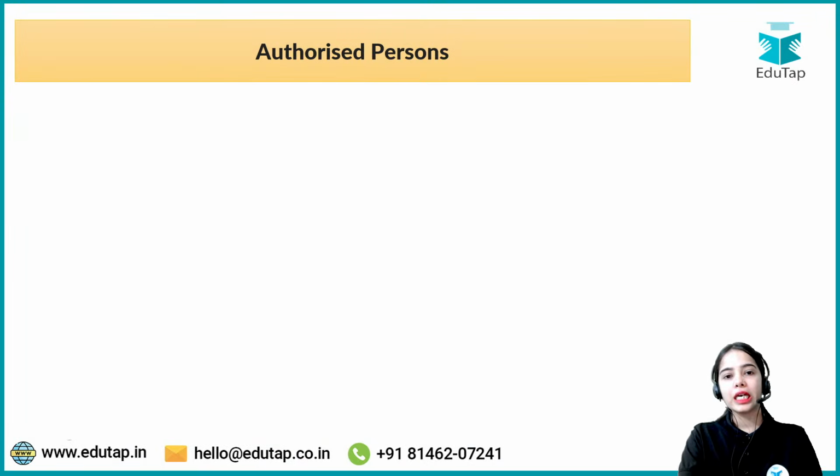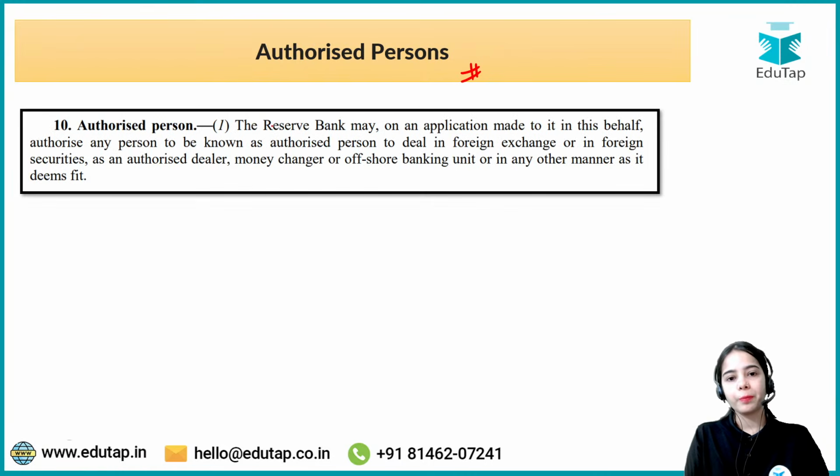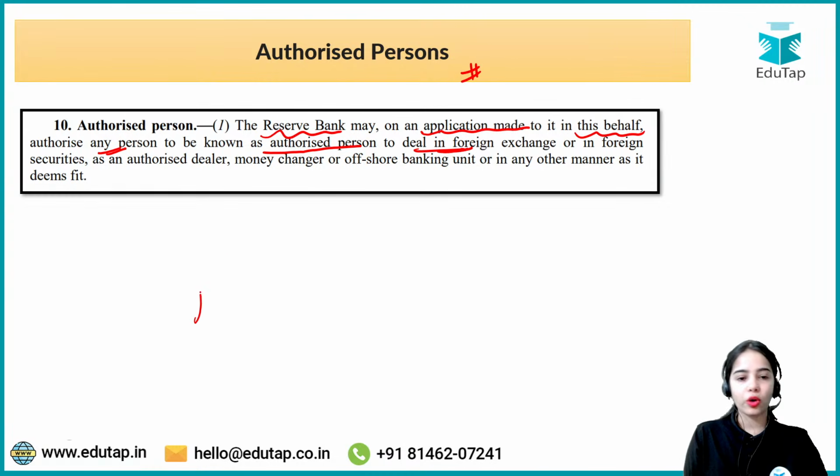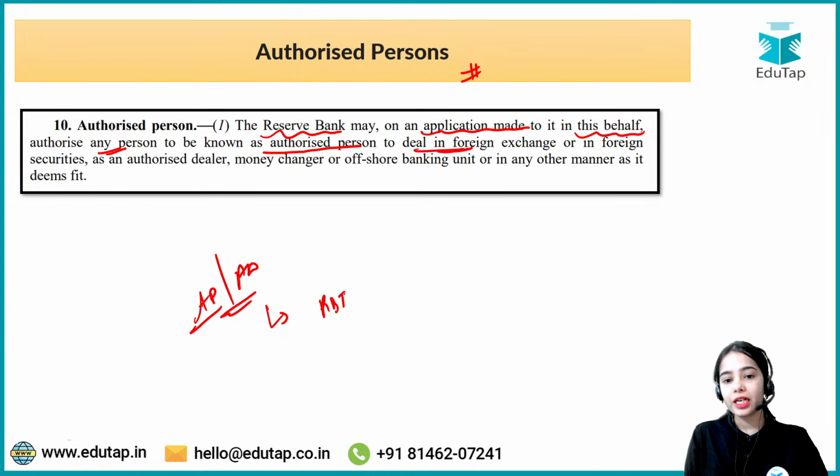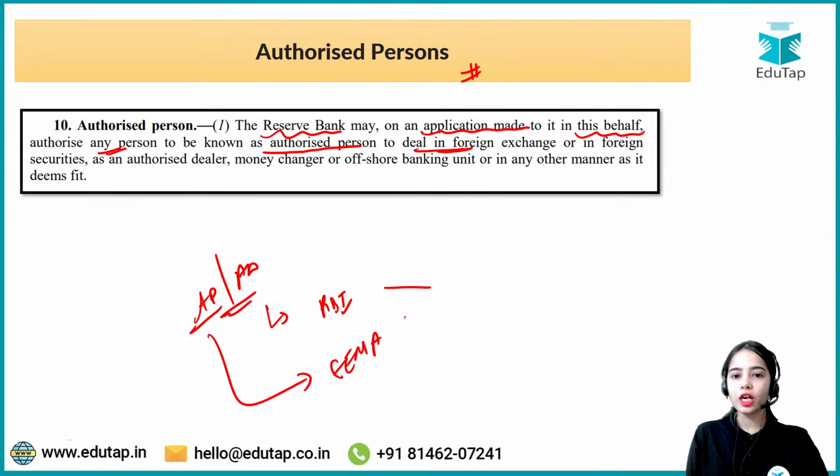Now moving forward, coming to the authorized persons or the authorized dealers. Who are the authorized dealers? What categories are there? So let's discuss that. First of all, authorized persons, the definition by RBI is that the Reserve Bank may, on an application made to it in this behalf, authorize any person, any entity to be known as authorized person to deal in foreign exchange. So basically, authorized persons or authorized dealers are authorized by RBI. Under which act? Under the Foreign Exchange Management Act. For what? To deal in the foreign exchange.